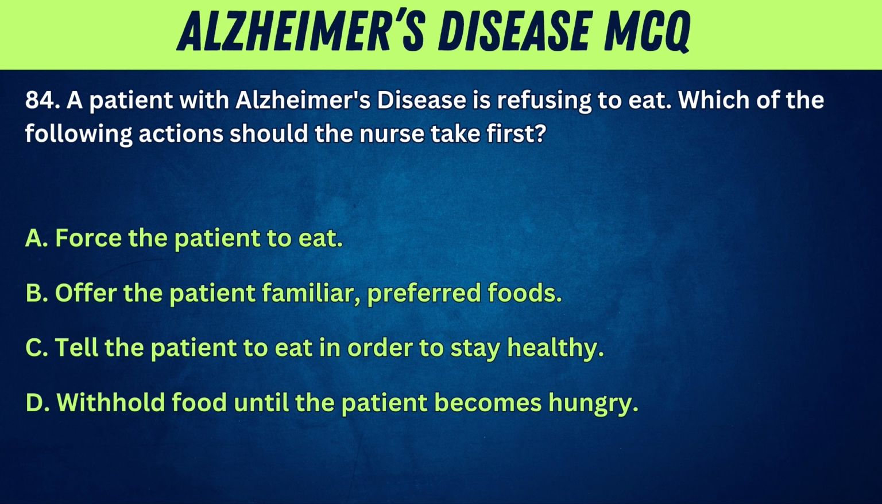84. A patient with Alzheimer's disease is refusing to eat. Which of the following actions should the nurse take first? A. Force the patient to eat. B. Offer the patient familiar, preferred foods. C. Tell the patient to eat in order to stay healthy.